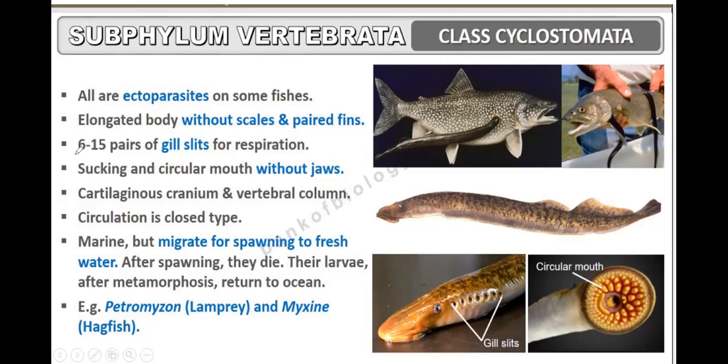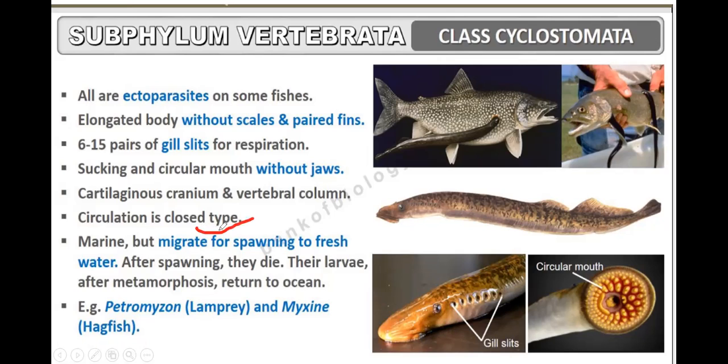They have 6 to 15 pairs of gill slits for respiration. Gill slits are 6 to 15 pairs. The mouth is sucking and circular, and there is no jaw. A cartilaginous cranium and vertebral column are there. The cranium is made of cartilage and the vertebral column is there.